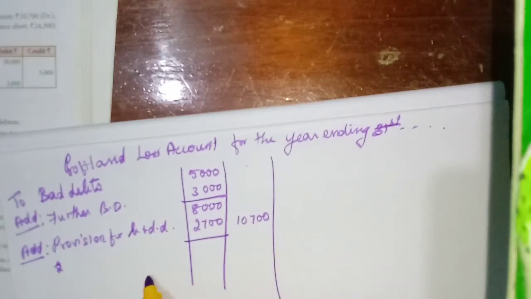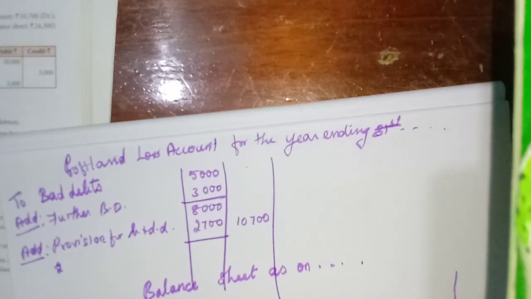Then balance sheet. Asset side. Okay. Sundry debtors 30,000.